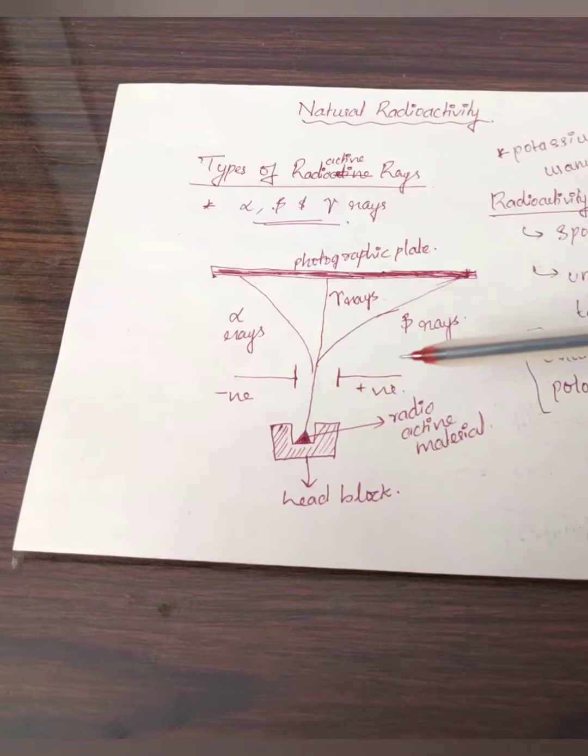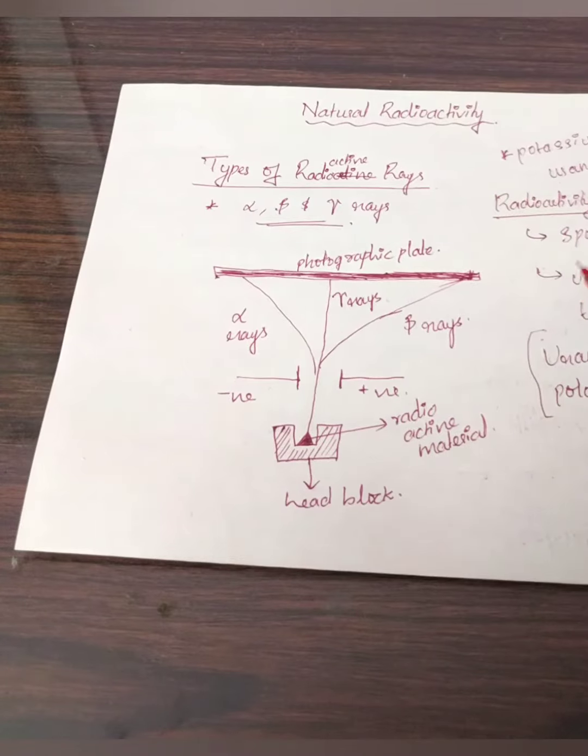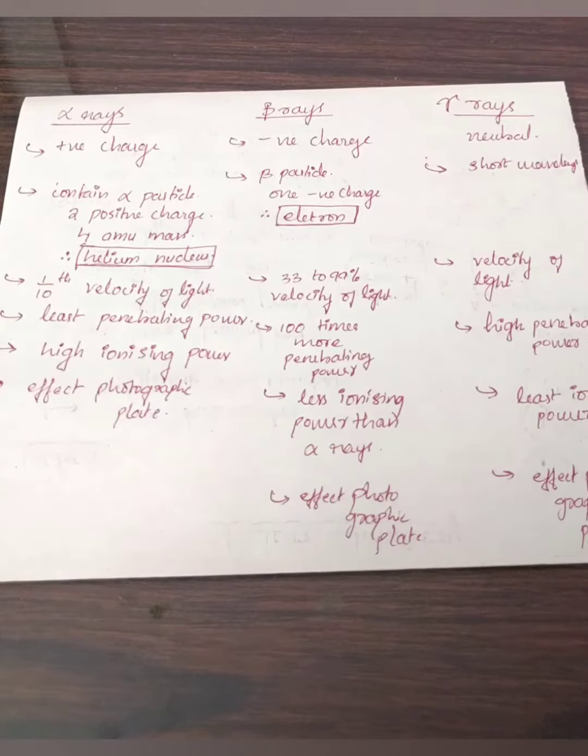So now we know there are three types of rays. Now we are going for a comparative study of the characteristics of the three rays: alpha, beta and gamma rays. Here you can see a summary of the different types of rays. I have written in tabular form the characteristics of each of the radioactive rays.